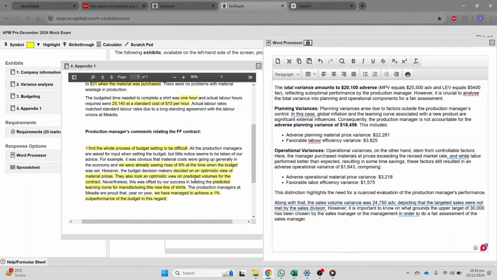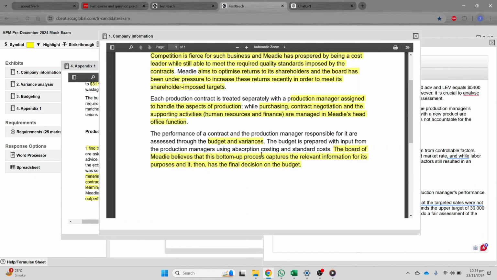Okay, they are saying that I found the whole process of budgets. Now, what was the original part here? The budget is prepared with input from the production manager using absorption costing and standard cost. The board of Mary believes that the bottom-up process captures the relevant information for its purposes, and then it has the final decision on the budget.